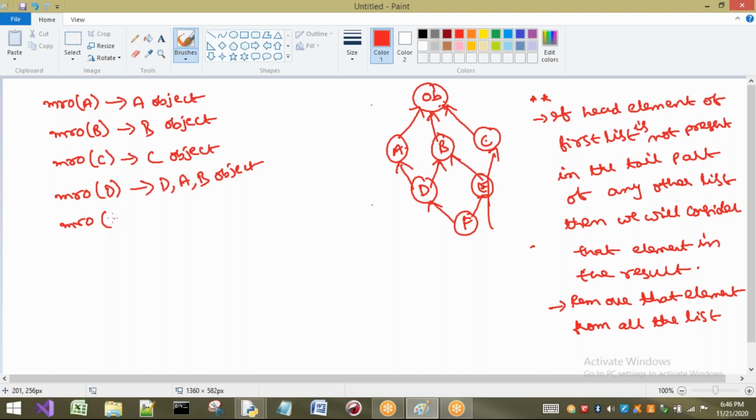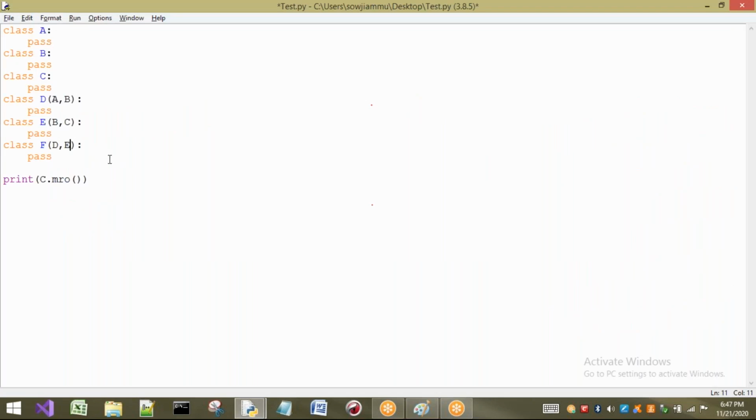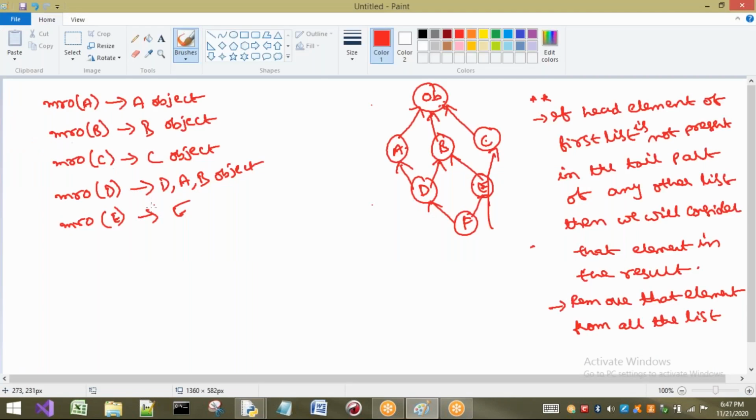Next, MRO of E. Let us take E. So E will be taken first. Next, what have I written? According to left to right, B. So here also I will consider B. Next I will consider C. Next automatically object will be there. Up to here there will be no problem. Okay. Up to here I will show you the results.